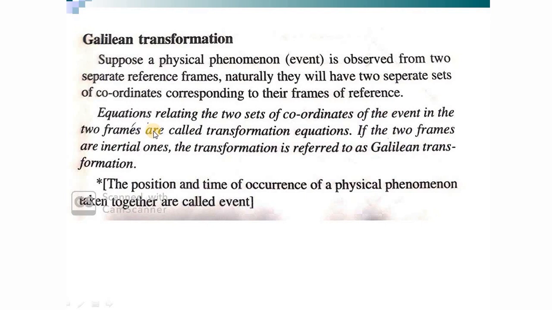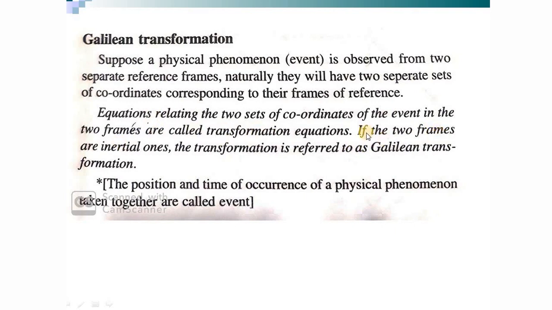If I'm an ant sitting on the moving ball, then I'll have another set of coordinates. The equations relating these two sets of coordinates, describing the same event observed in two frames of reference, are called transformation equations.